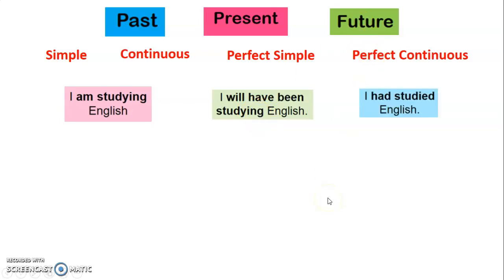Do a couple more. I had studied English. Okay, so it has have. So it's perfect. But there's no ing. And had is the past. So that is past, perfect, simple. Okay. I was studying English. So it has ing. It's continuous. Was, past. So that is past continuous.